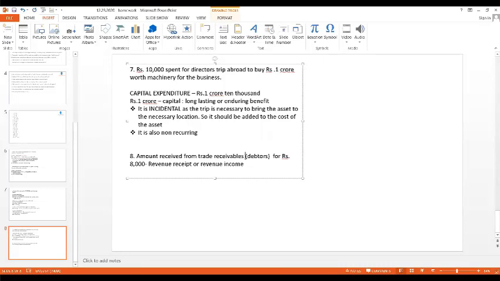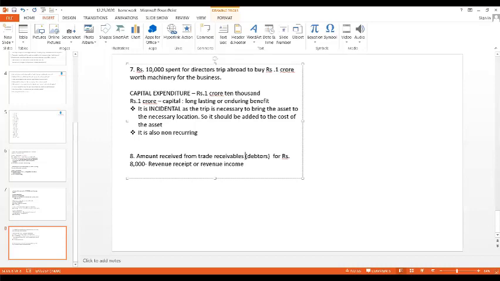Because globally, in all countries, they use the same terminology. Instead of debtors, they call them trade receivables, and instead of creditors, trade payables. That is why our accounting standards have also told us to use the same terminology, and we have replaced the word debtors with trade receivables and creditors with trade payables.